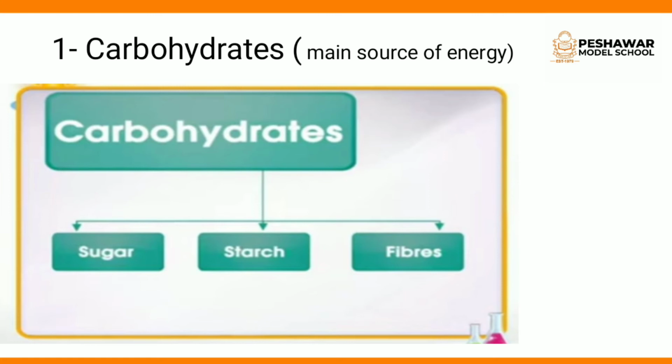So these are the main functions of fibers. That is why we take fiber in our diet. Fiber reduces the risk of constipation. Okay, this was all about the first category of nutrient, that is carbohydrate. Now let's move towards another slide.